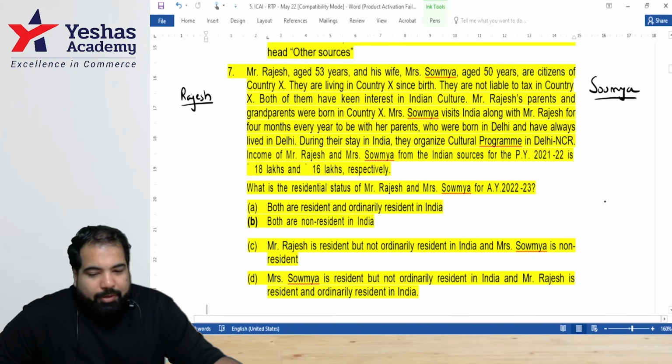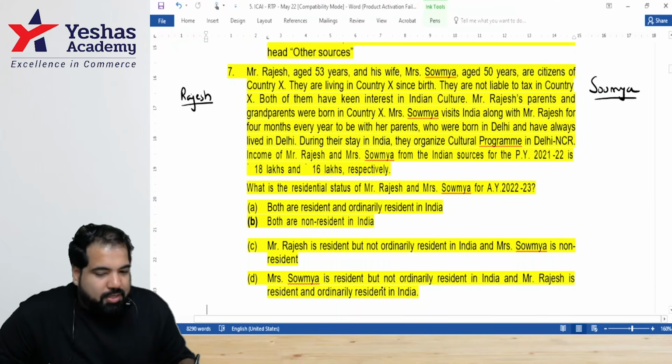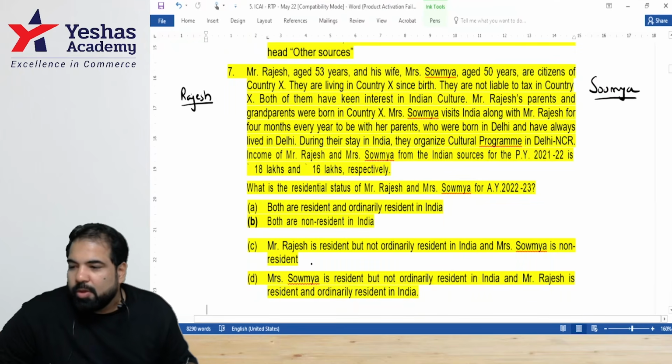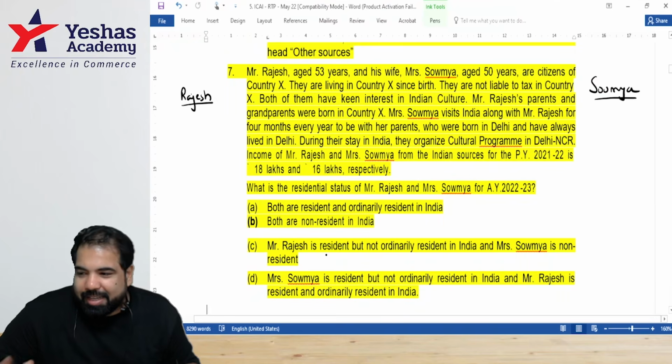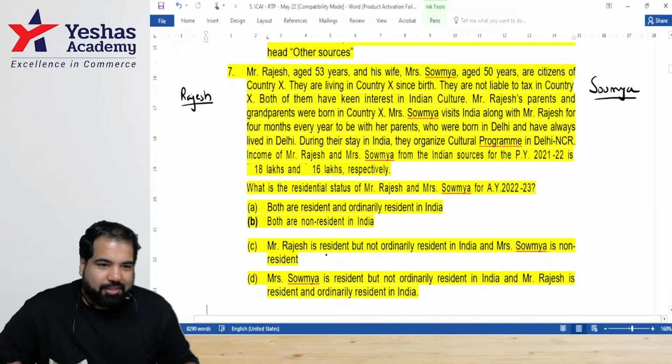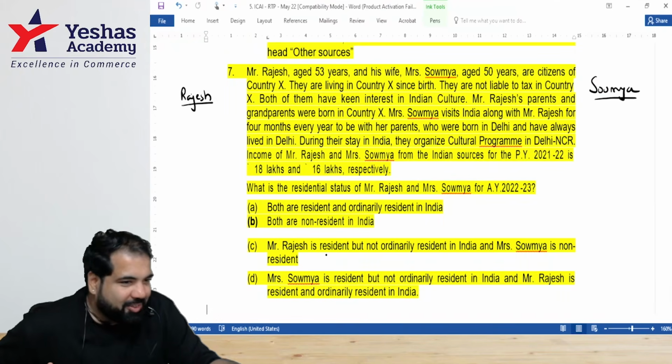So the only option looks like D is what you're saying then, if Soumya is a RNOR resident, because that's the only one where she's a RNOR. Yes, I've got full variety. A I've got, B I've got, D I've got. Yes, someone with C, then we'll complete the circle of MCQ.